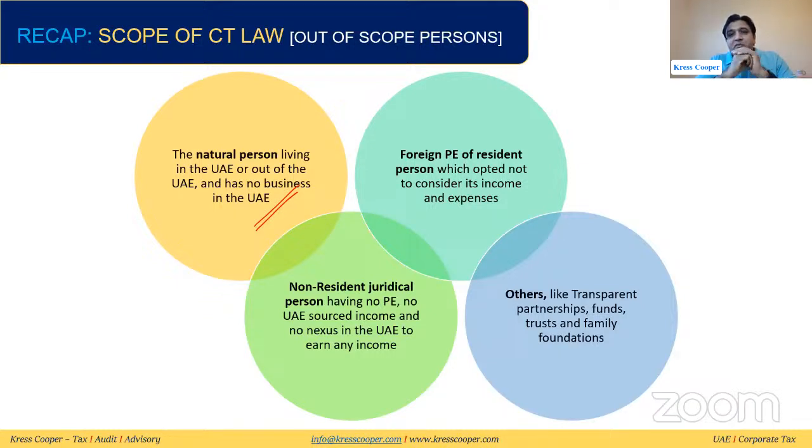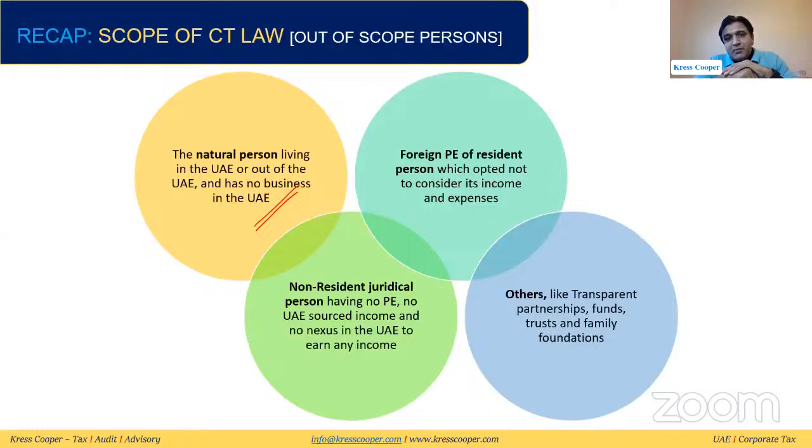Then we discussed the foreign PE of a resident person. It means if the UAE company has a PE outside the UAE and applies for the income and expenses not to be considered, then it will not be subject to corporate tax. Then there are transparent partnerships, whose income we know will be taxable in the hands of the partners. Funds structured not as a legal entity, such as a trust or family foundation, if they have availed the exemption, will not be subject to UAE corporate tax. This was the recap.